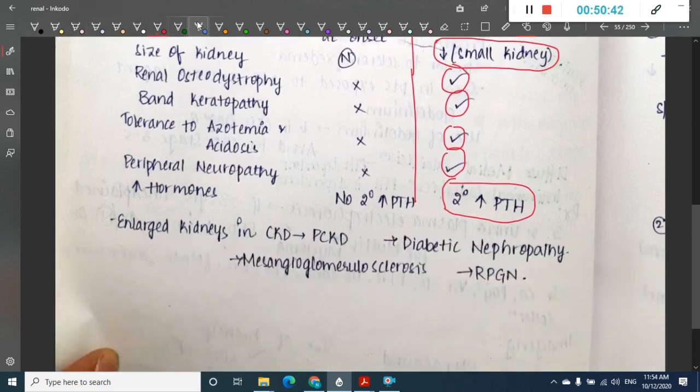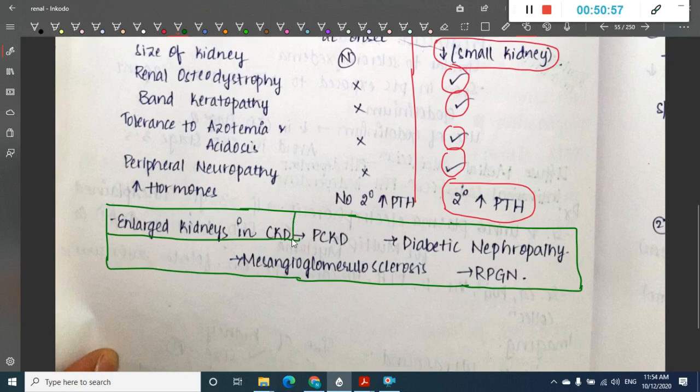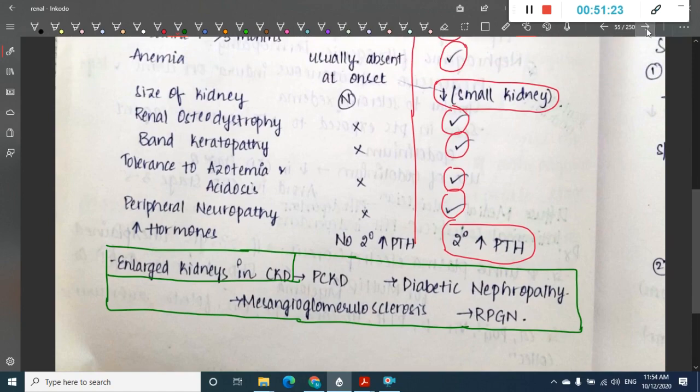Then see, what are the conditions we have seen? In chronic kidney disease, in most conditions there will be small kidneys, right? That we have told. But there are conditions where there are enlarged kidneys in chronic kidney disease. Enlarged kidneys in chronic kidney disease are seen in polycystic kidney disease, diabetic nephropathy, mesangioglomerulosclerosis, and rapidly progressive glomerulonephritis. So in these cases you see enlarged kidneys in chronic kidney disease.